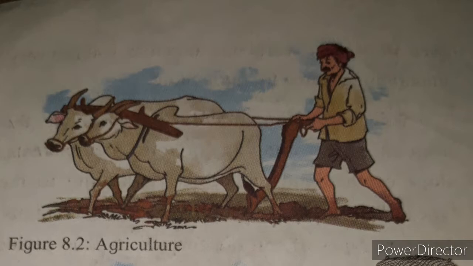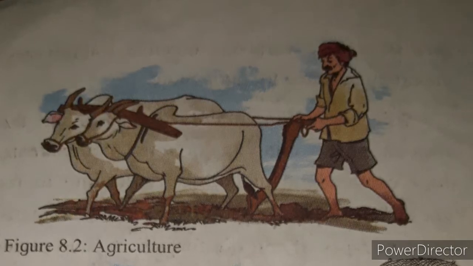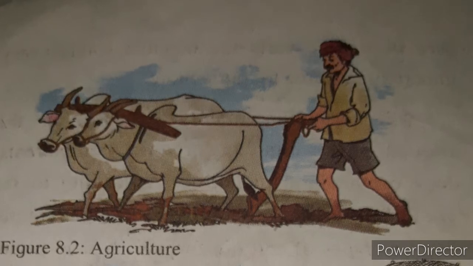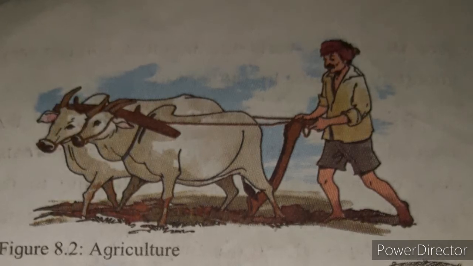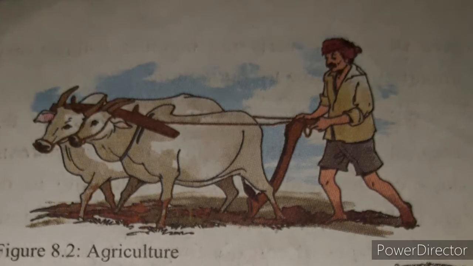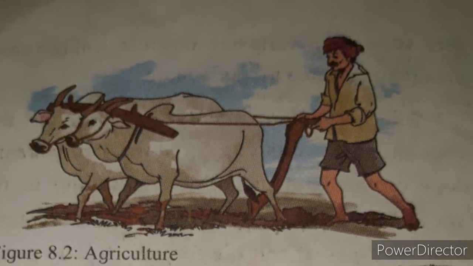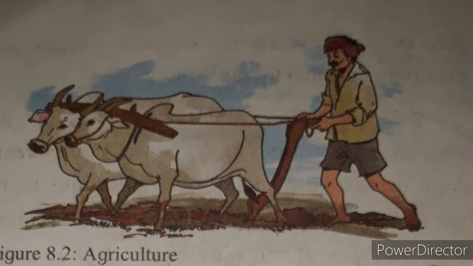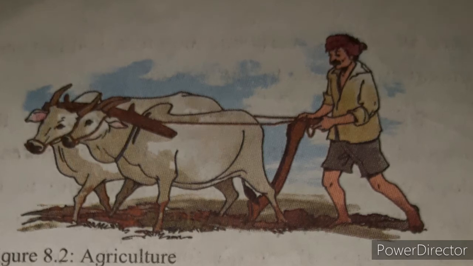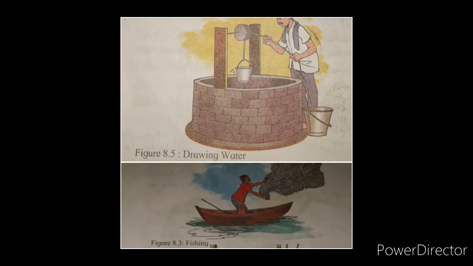In figure 8.2, man is ploughing the land. He grows various crops and fulfills his and others' need for food. For this purpose, he uses soil, a natural resource, which is available naturally. Soil is a very important resource for agriculture. Let's see figures 8.3 and 8.5.